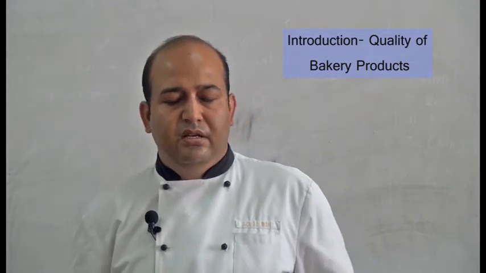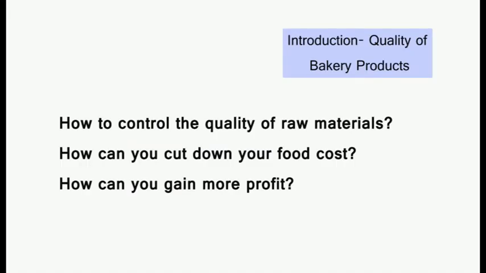Now we will discuss how to control the quality of raw materials, an internal process by which you can cut down your food cost, cut down the cost of selling the product to the customer and gain more profit. To control the quality of raw materials, the following points need to be observed. First, check that the raw material purchased is of high quality as per the standards of the company.